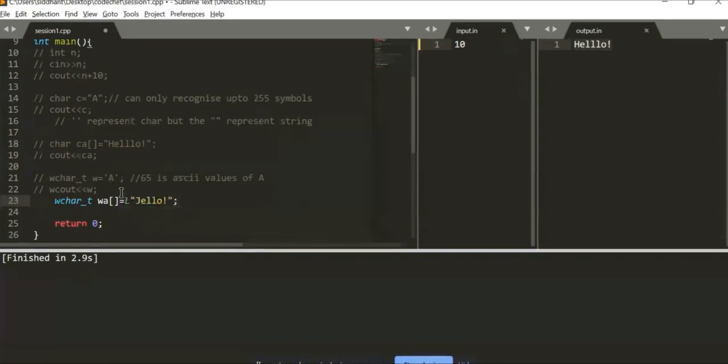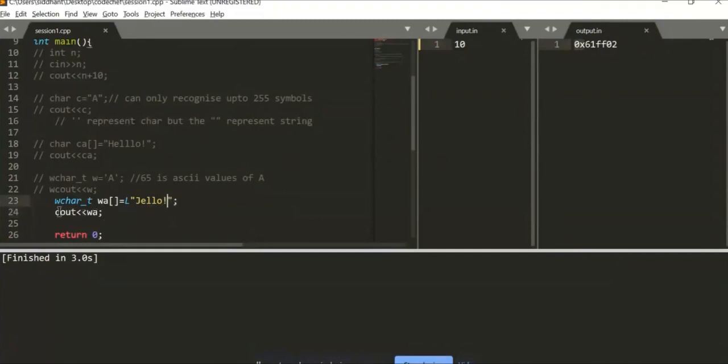So whatever the values will be after L in the string format, it will be taken for the literal value. So when I cout this, you can see the value of Jello. This is the whole value of Jello. And 0x represents hexadecimal. So this is the hexadecimal value of Jello and exclamation mark.